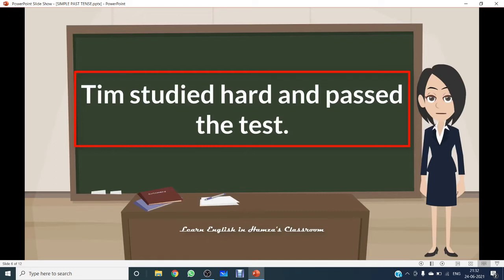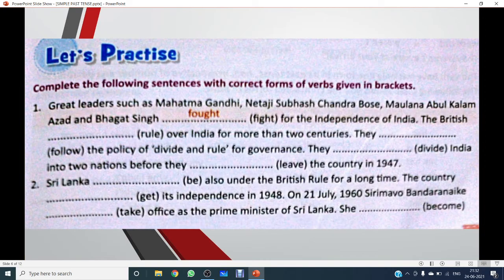So this part has been done yesterday. It's just a recapitulation. Hope it's clear to all of you. Now this exercise which we had done already. So I hope the answers were clear to you. Just let me recapitulate the answers once more.